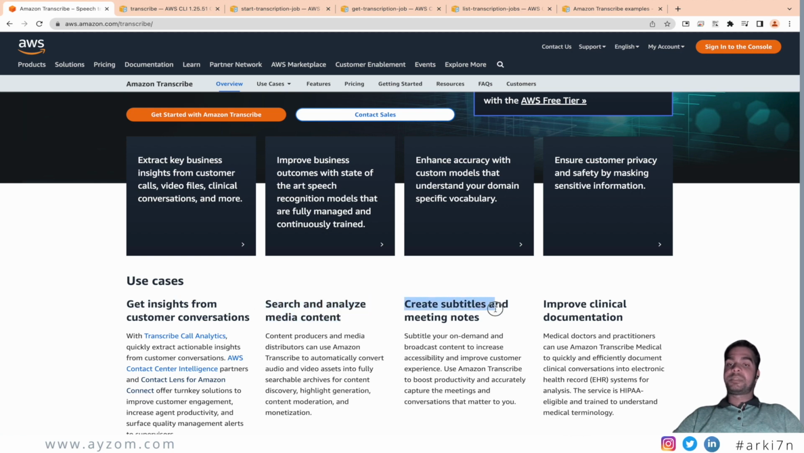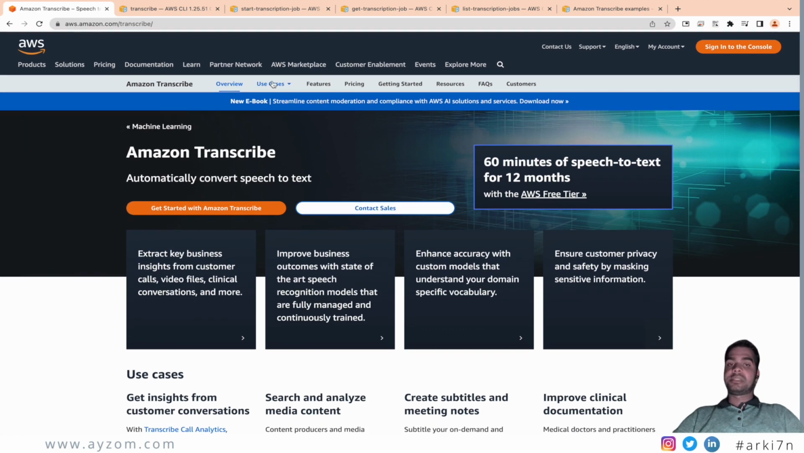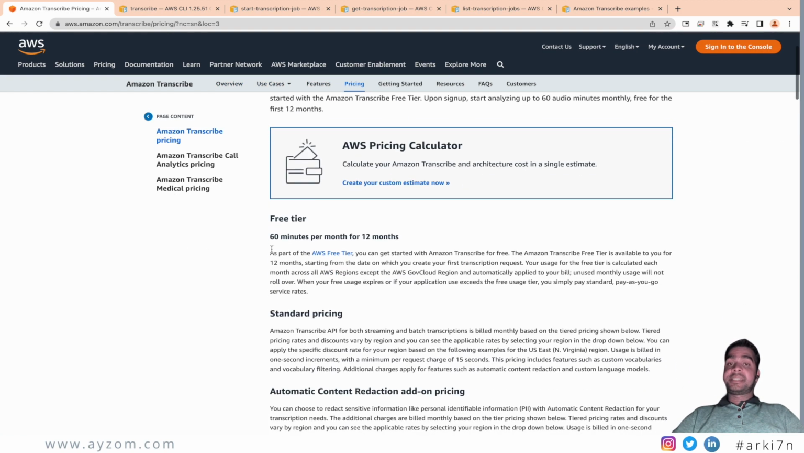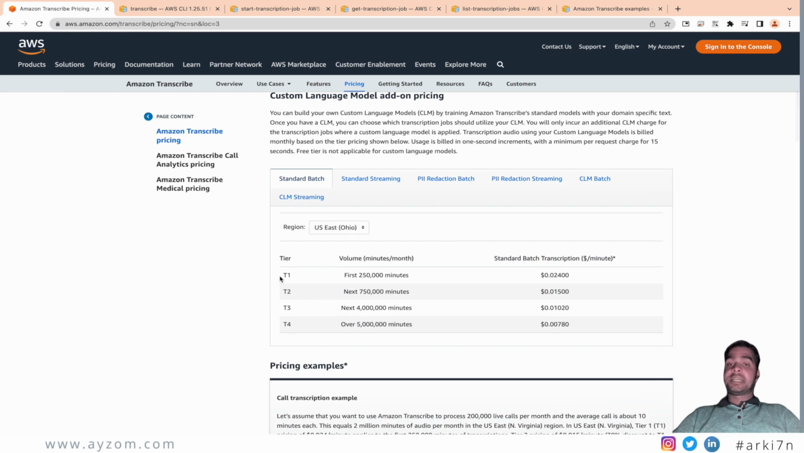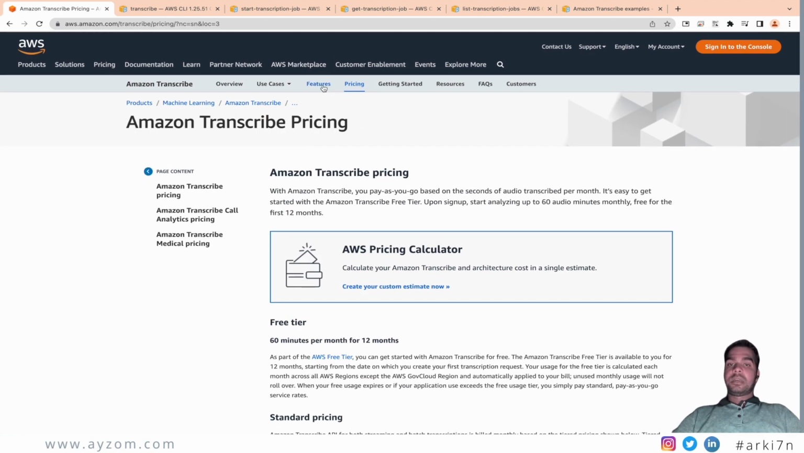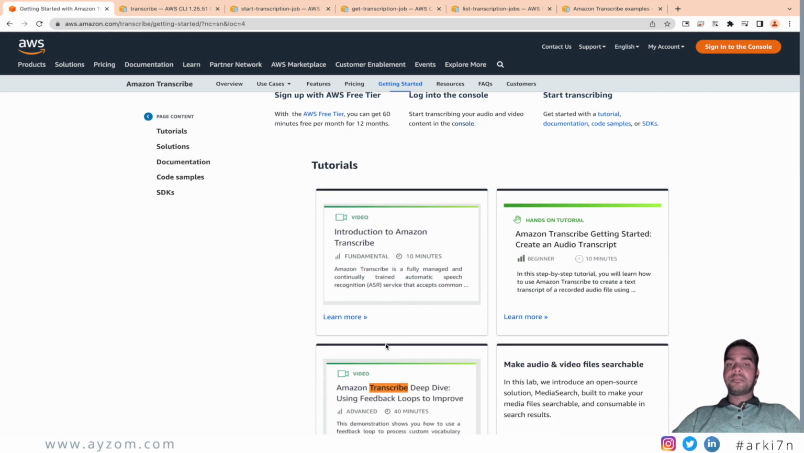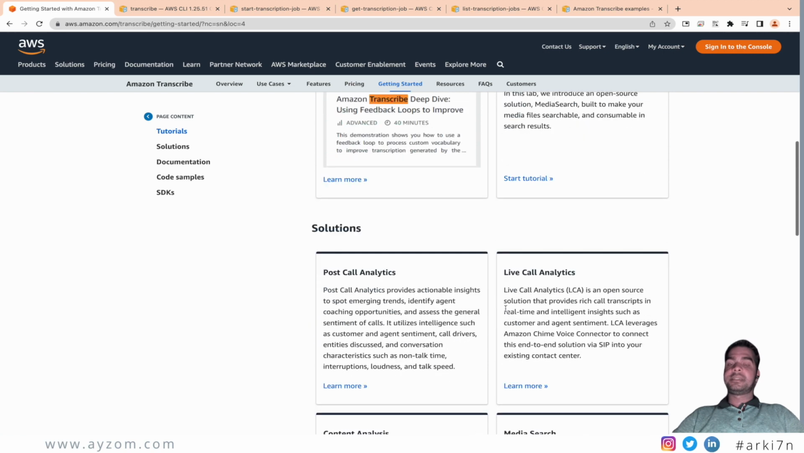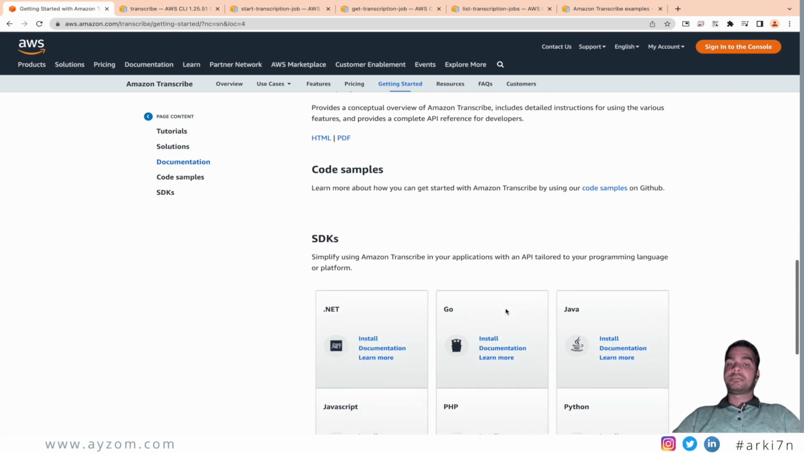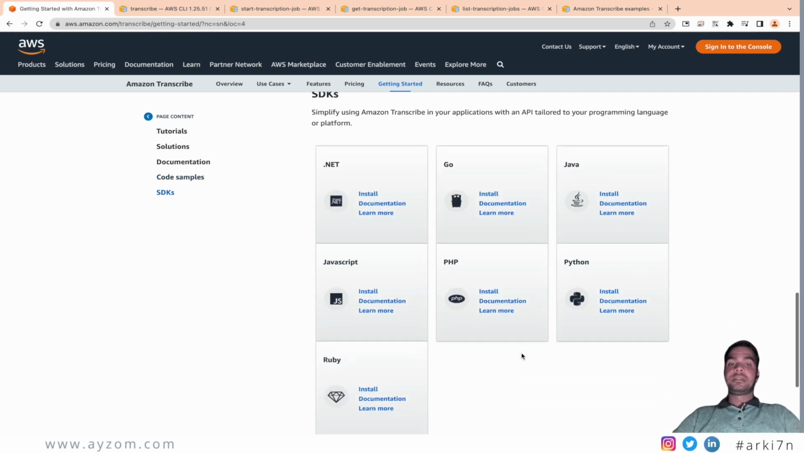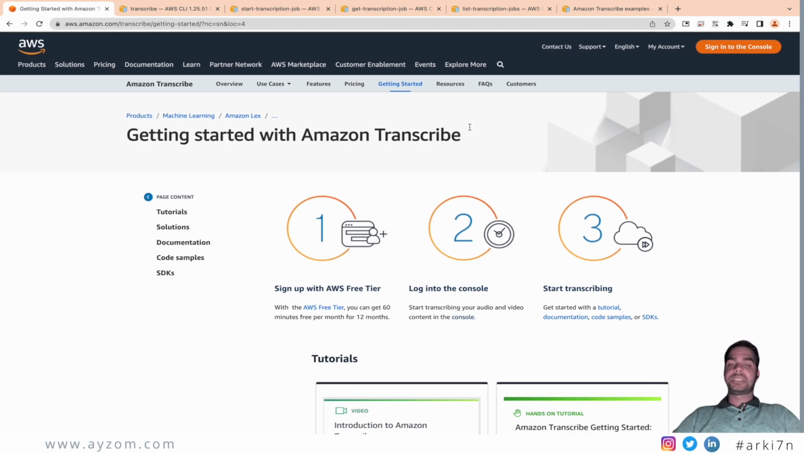Like you can gain insight from customer conversations, search and analyze the content, or create meeting notes and subtitles on the fly. The next thing we'll check is the pricing section. You've already seen the free tier add-on, and you can also find the tier-based pricing models. And then we'll click on the getting started section where you can find how to create a free tier account, and you can find different tutorials showing different use cases. You can also find solutions, documentation, and SDKs for different programming languages: PHP, JavaScript, Java.